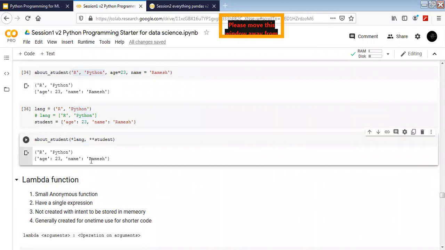So this is an arbitrary concept. We have to just recognize that, okay, if you see star and double star, it means that those variables have not been given to the function yet. Later on, you can pass any number of those, and the function has been written in such a way that it can take care of everything. All right. It's the beauty of the function writer. It's going to help us here.